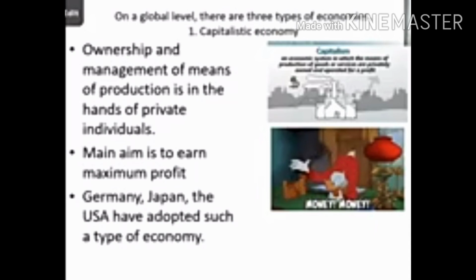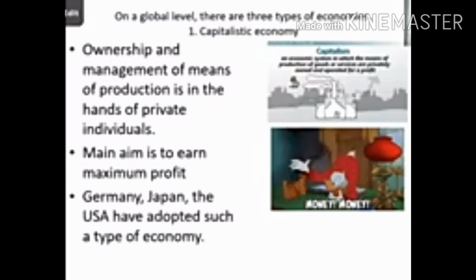It means, students, private companies are the producers of various commodities, goods and services. So here the government gives the ownership to the private individuals, private businessmen. That is what capitalism is. Everybody in this type of economy, their main aim is to earn profit, maximum profit.